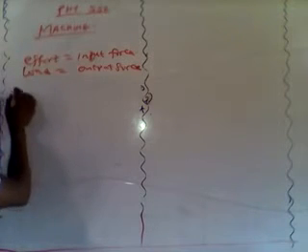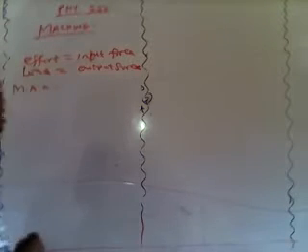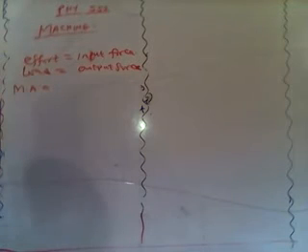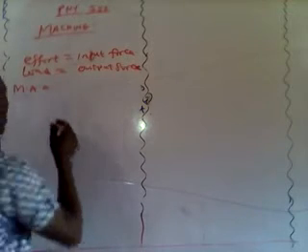So we have mechanical advantage. Mechanical advantage is represented as MA. M stands for mechanical and A stands for advantage. So this mechanical advantage is simply put as the ratio of two forces. Why do we call it a ratio of two forces?